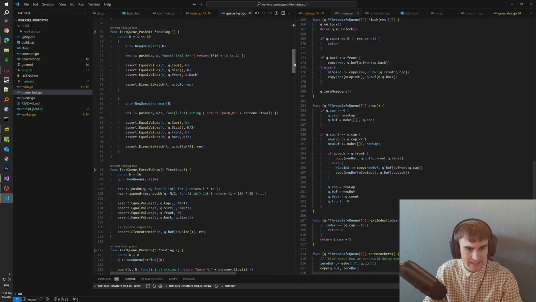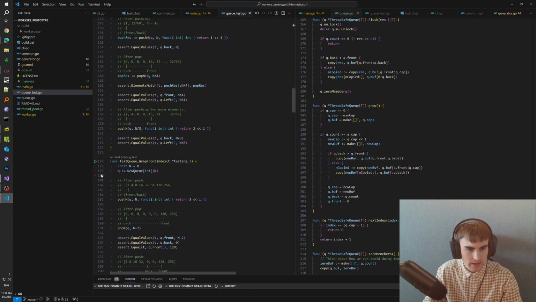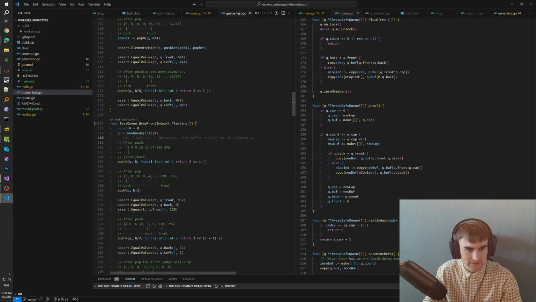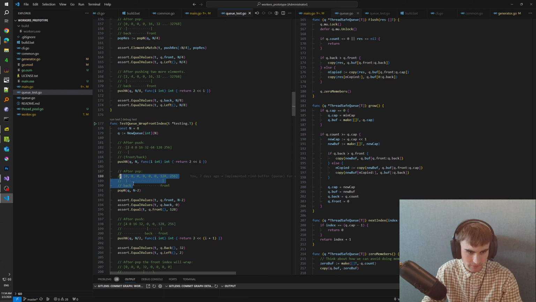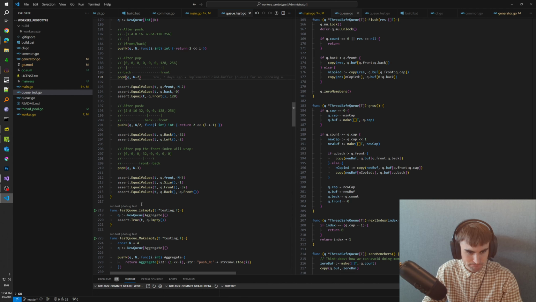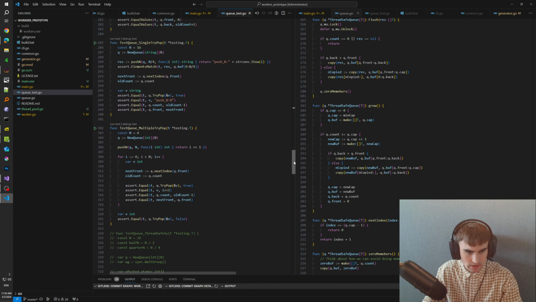Obviously, I have more complex tests, and we can talk about them briefly, but I'm not going to mention all of them. There are some tests for wrapping the front index. We can iterate over, like you see when we insert some amount of elements, front and back indices point to the same element. But after popping n-2 elements, the front goes forward, leaving back pointing to the first element. Yes, so that's how you structure your tests in Golang.